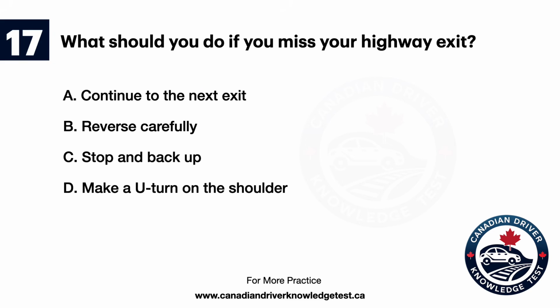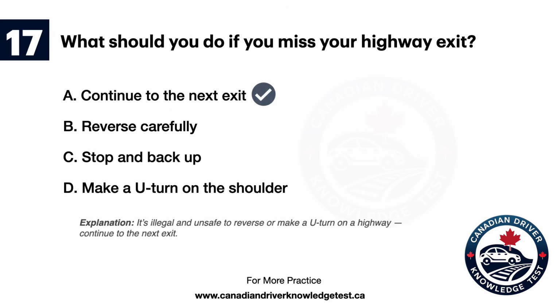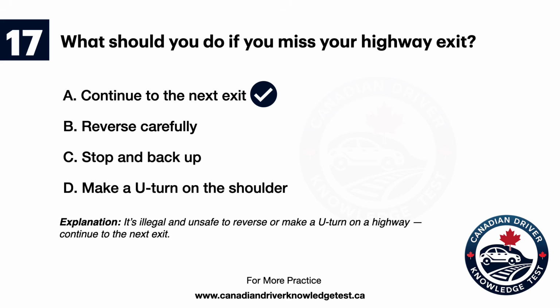Question 17. What should you do if you miss your highway exit? A. Continue to the next exit. B. Reverse carefully. C. Stop and back up. D. Make a U-turn on the shoulder. The answer: A. Continue to the next exit. Explanation: it's illegal and unsafe to reverse or make a U-turn on a highway. Continue to the next exit.